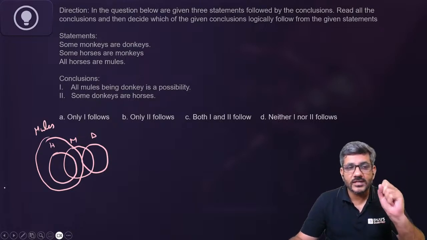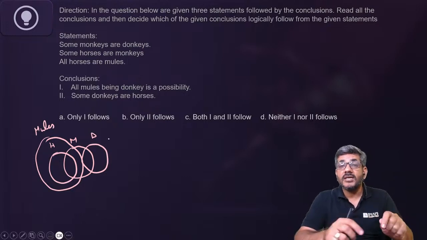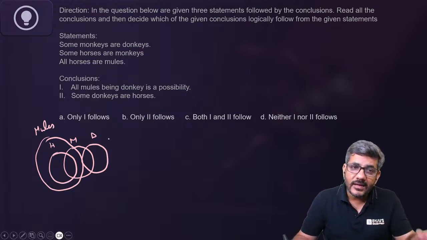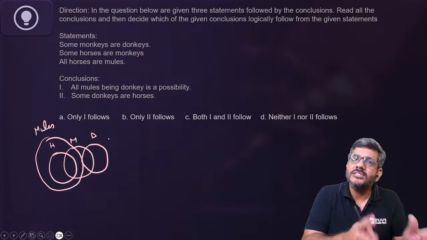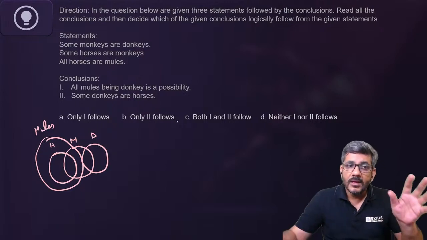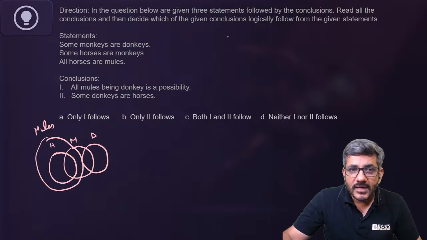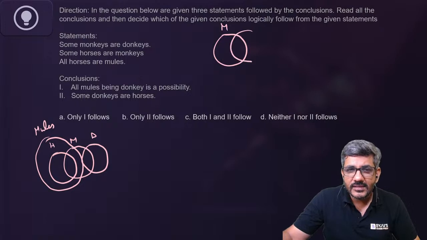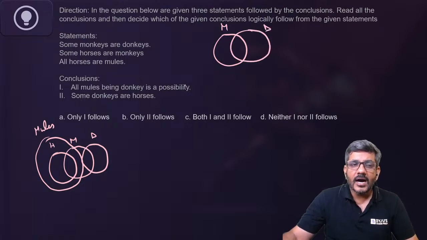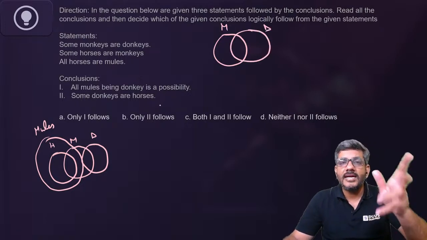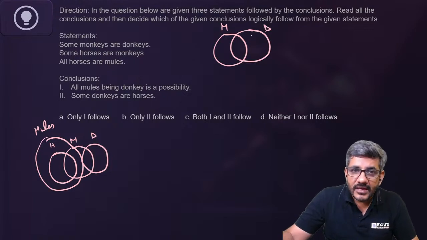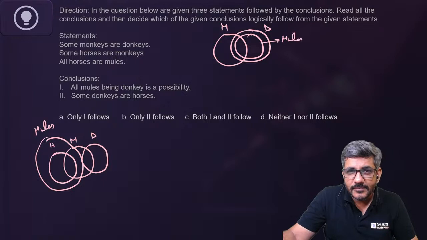Just see, I'll try. This time the question is asking whether it is a possibility. If I try to prove it once, it will become a possibility. I want all mules to be inside donkeys. Some monkeys are donkeys, so these are monkeys and these are donkeys. I want all mules to be inside donkeys. Is that possible? Yes. If I put mules like this, these are representing mules and these are representing horses.